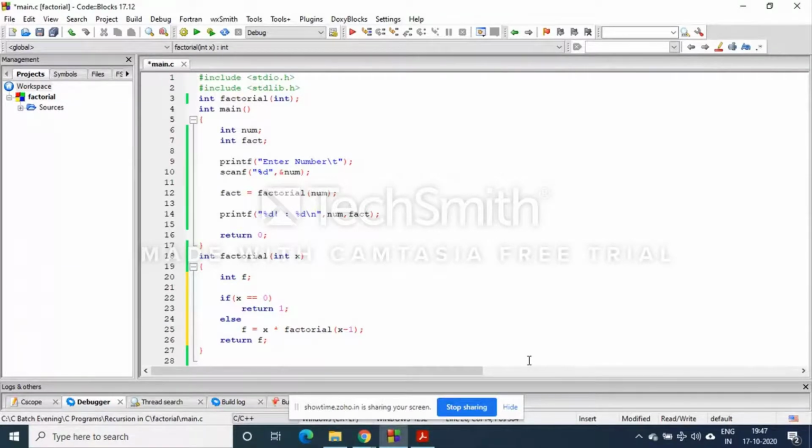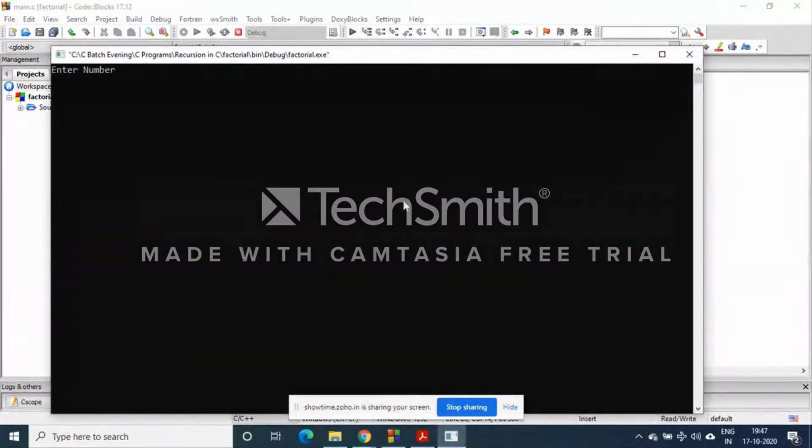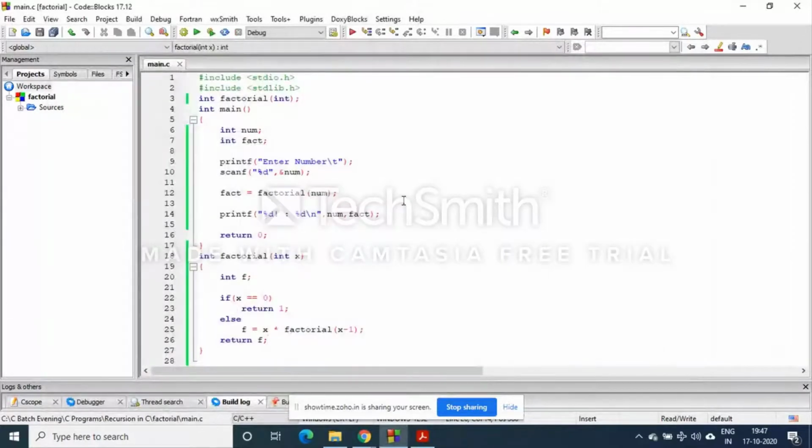So definitely, if we compare this program with the iterative solution, this is a bit simpler. And there is no question about that. But this is heavy. A lot of overheads are there. How, I will show you. Let's try to run this program first and check whether it gives correct output. Yes, it gives correct output.